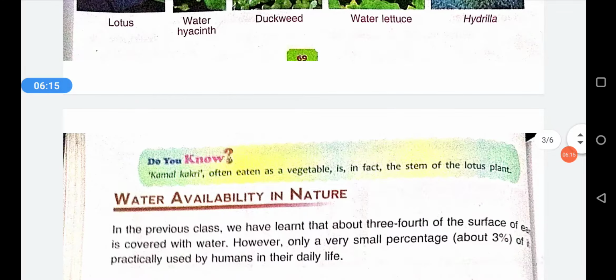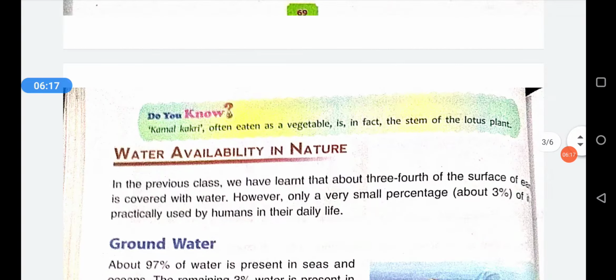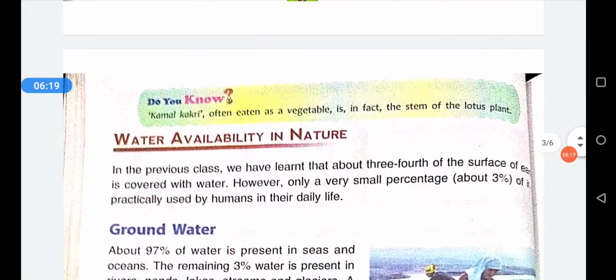Next is, do you know, kamal kakdi, often eaten as a vegetable, is in fact the stem of a lotus plant. So do you know that the stem of a lotus can be eaten as a vegetable, and it is called kamal kakdi.